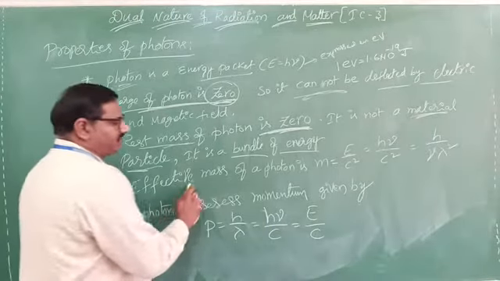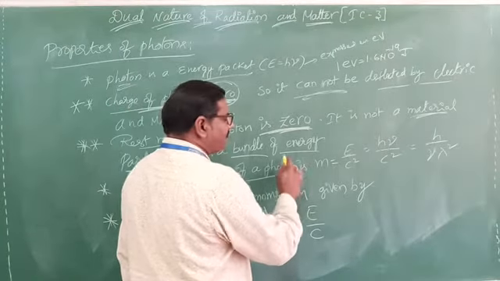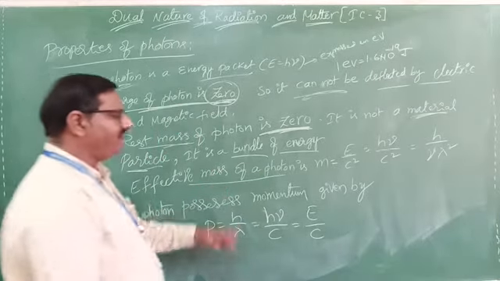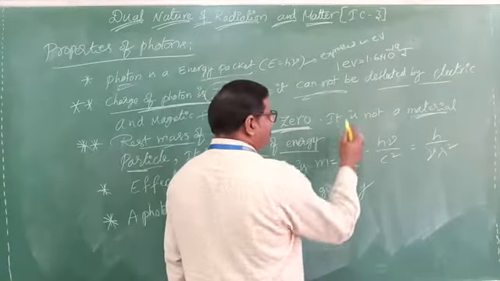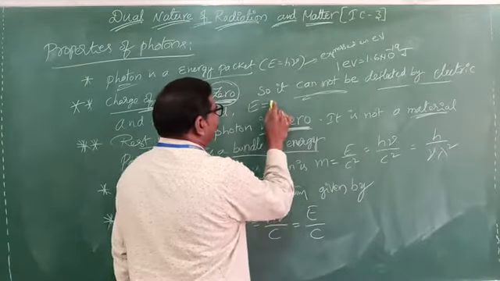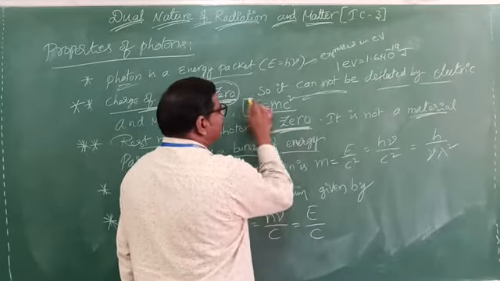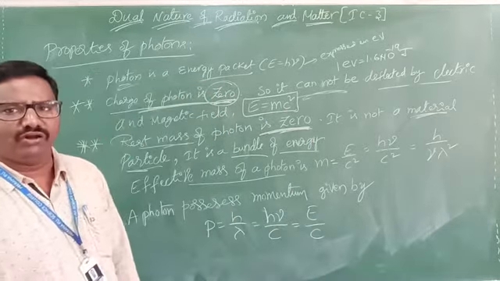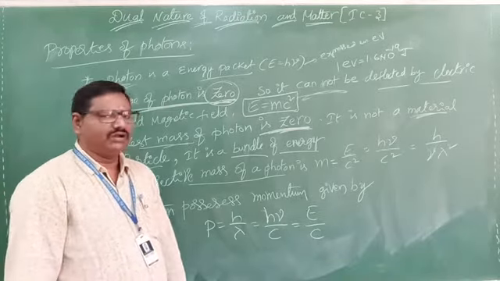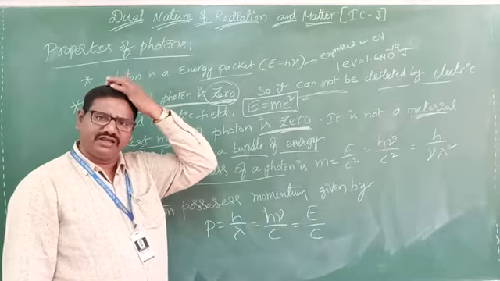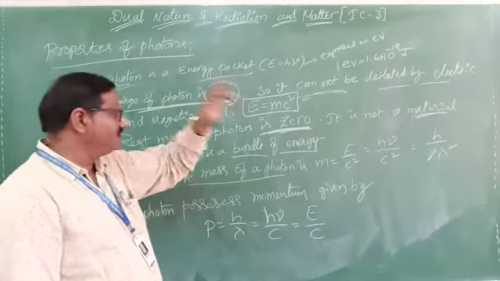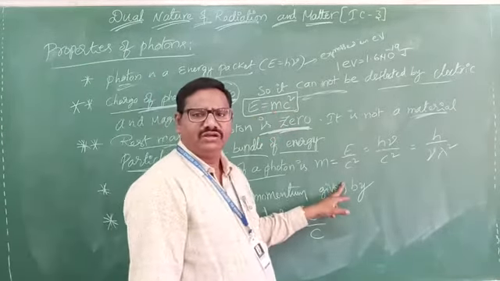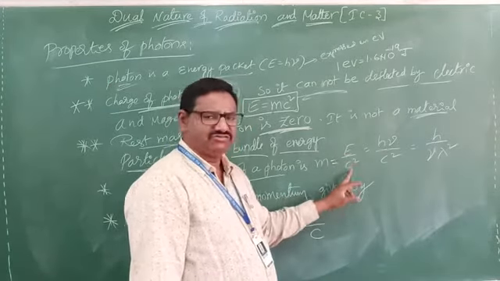The effective mass of photon. Rest mass of photon is 0, but it has an effective mass. The effective mass of photon is m, where already we know that E equals mc square. This is a famous formula in our world. For this only Einstein got a Nobel Prize. Say yes or no? So from this, m equals what you can write? E by c square. M equals E by c square.